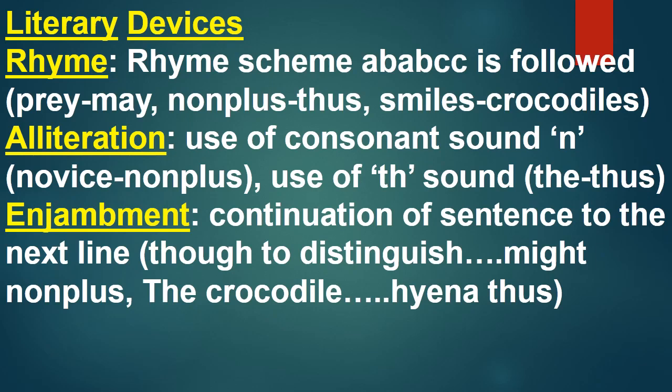Alliteration, use of consonant sound n in novice and nonplus, use of th sound in the and thus. Enjambment is also used, continuation of a sentence to the next line. Though to distinguish, might nonplus, the crocodile you always may tell from the hyena thus. So these are the examples of enjambment where no pause or punctuation mark is used.